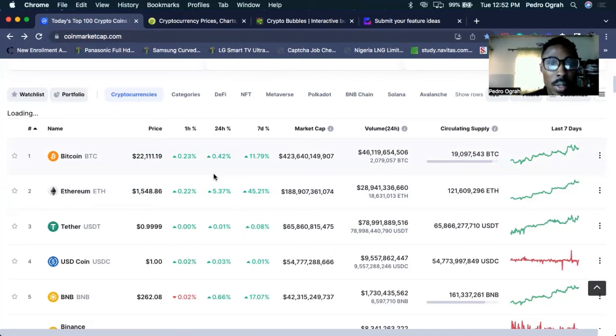In the past 24 hours, Ethereum is also outshining Bitcoin. The increment of Ethereum is 5.37%, while Bitcoin is 0.042%.